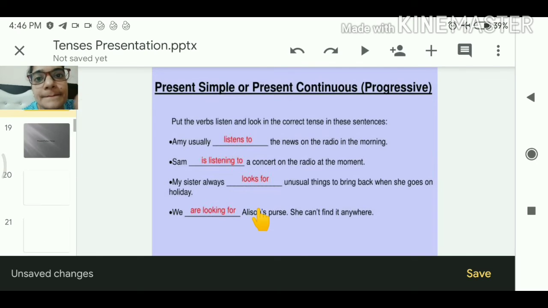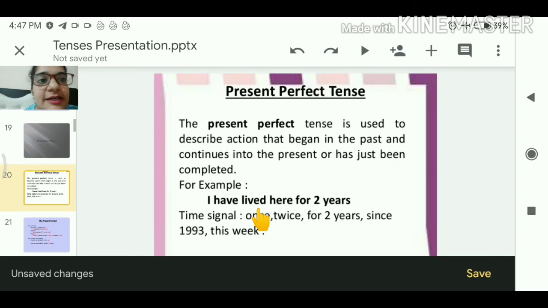It means it becomes a present continuous tense. Clear? Next we have present perfect tense. Yes, it is used to describe an action that began in the past, जो past में शुरू हो चुका है, and continues into the present or has just been completed. या ये खत्म हो present में अब चल रहा है या अभी खत्म हुआ है. For example, I have lived here for 2 years. Time signals: once, twice, for 2 years, since 1993, this week, right? This type of signals are being given here. Then it is the present perfect tense.